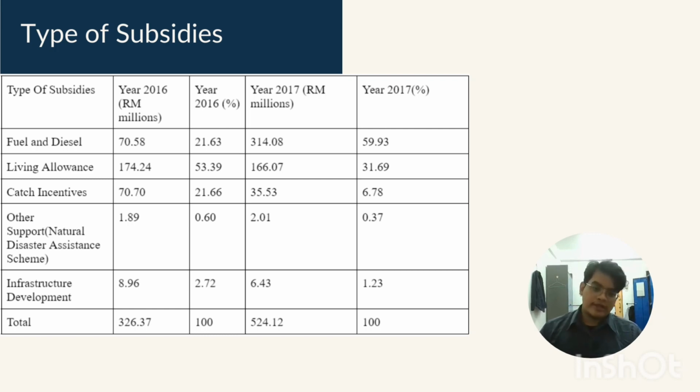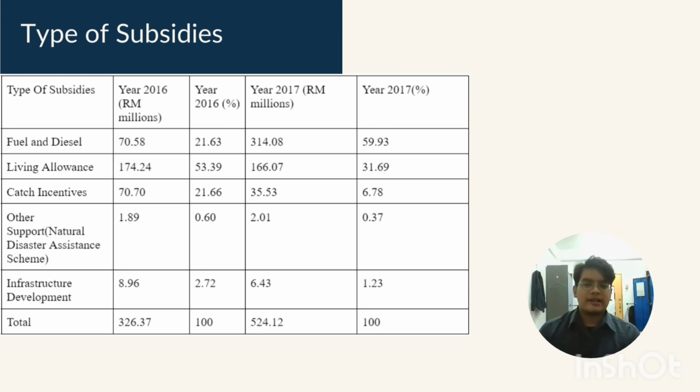This increase is because the government wants to control the price of the fish. In order to control the price of the fish, they have to reduce the cost for the fishermen to catch the fish. So the fuel and diesel are crucial to them because they use the petrol and diesel in order to start their boat to go and catch the fish. So that's for the fuel and diesel.